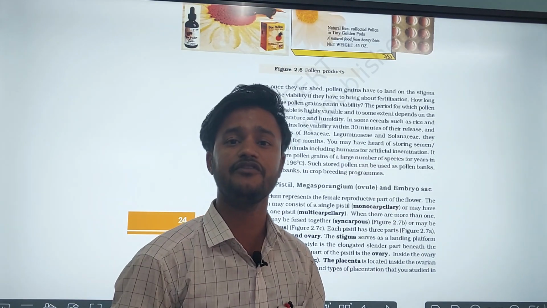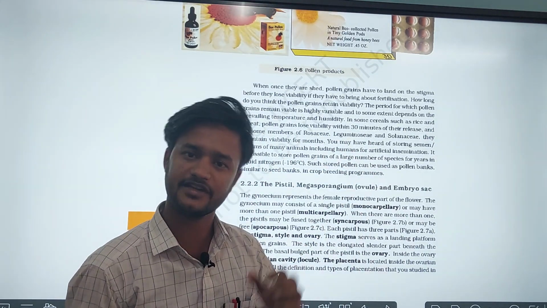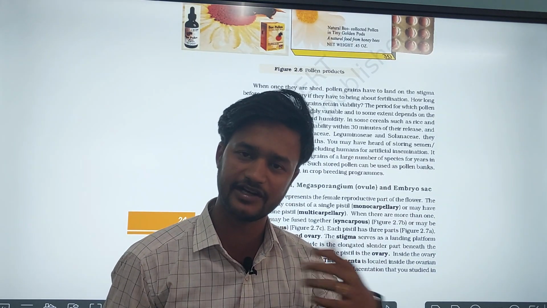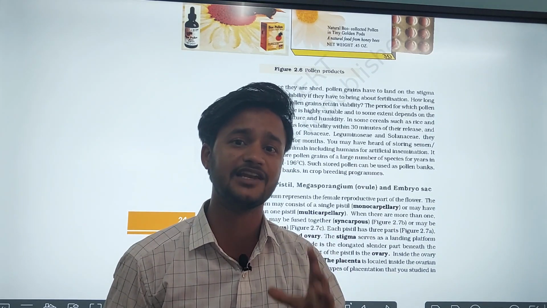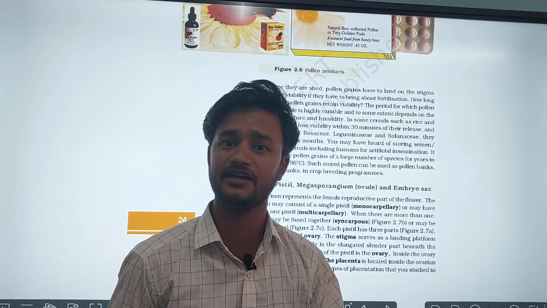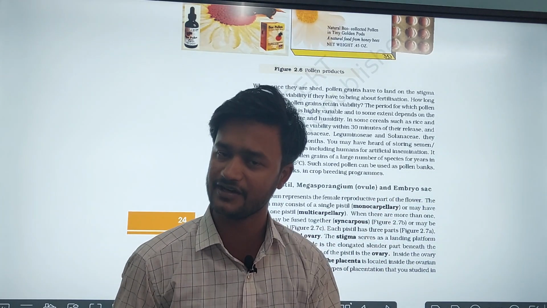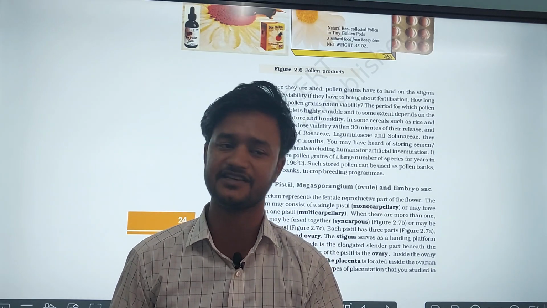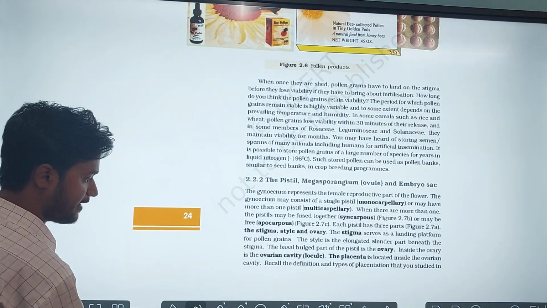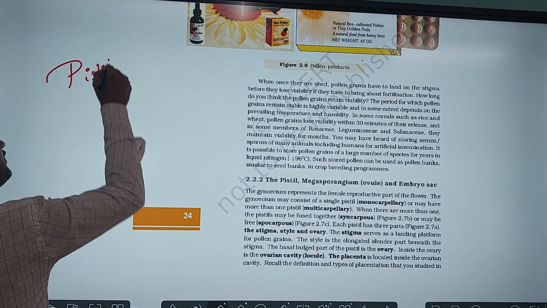In this session we will discuss the female reproductive part of the flower. What is the female reproductive part of the flower? That is the gynoecium, and the unit of the gynoecium is the pistil or carpel. The gynoecium represents the female reproductive organ of the flower, and the pistil or carpel is its unit.